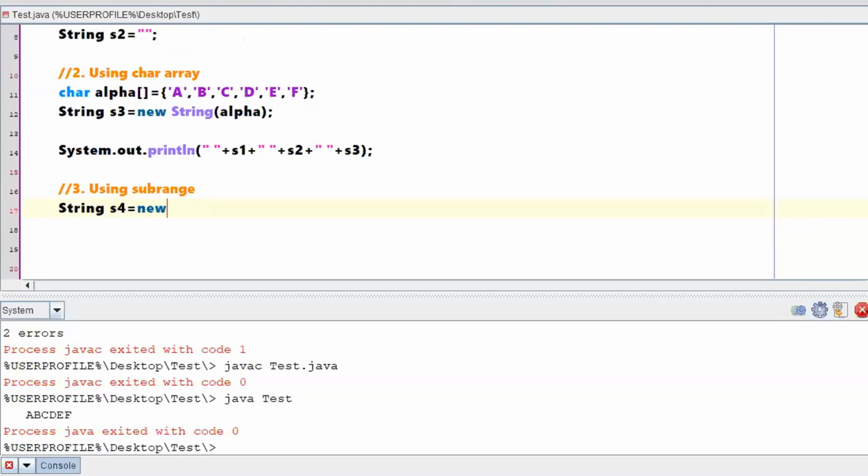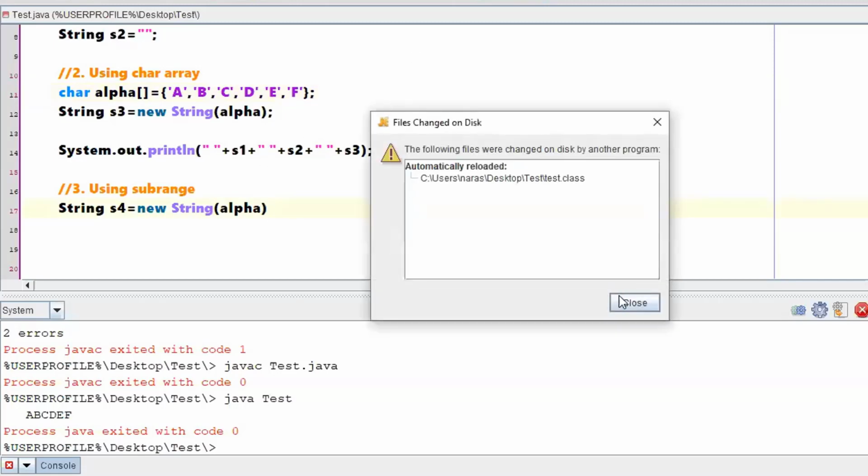For this particular s4, if I am writing new String of alpha, alpha, if I am writing like this, am I making a string with all these values? Means complete abcdef will be made as one string, right? My intention is not this. I don't want all abcdef to be made as one string. My intention is only c d e, only these three should be made as one string, right?